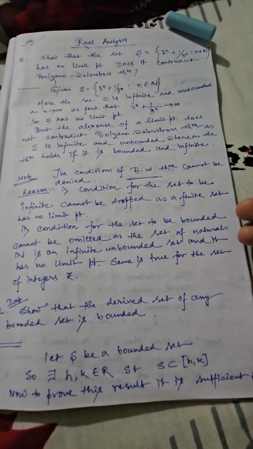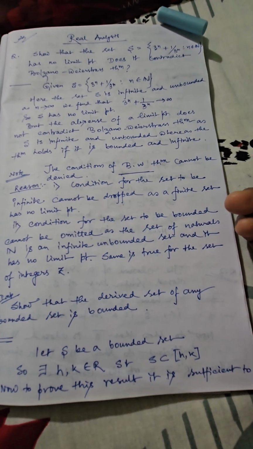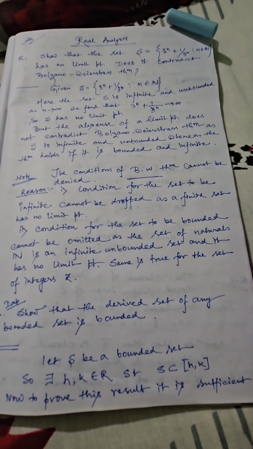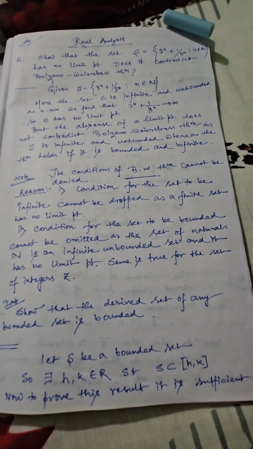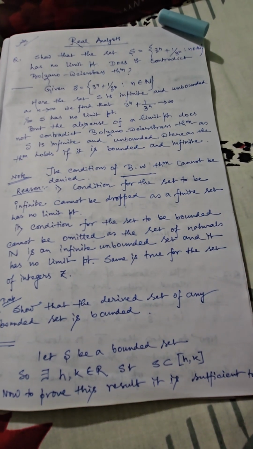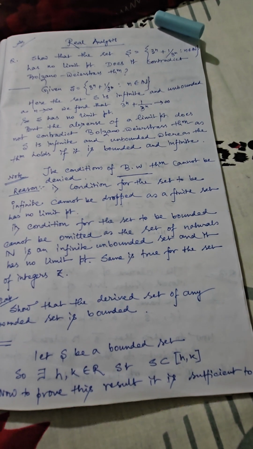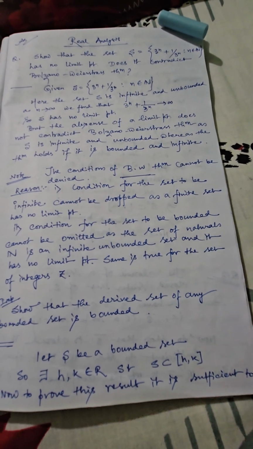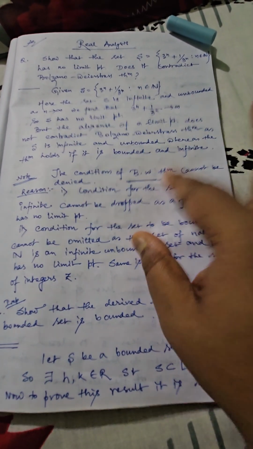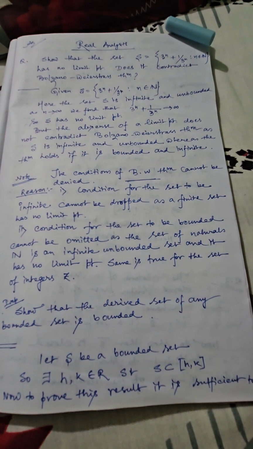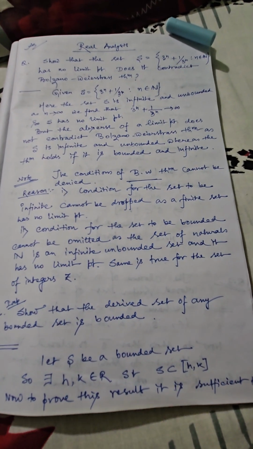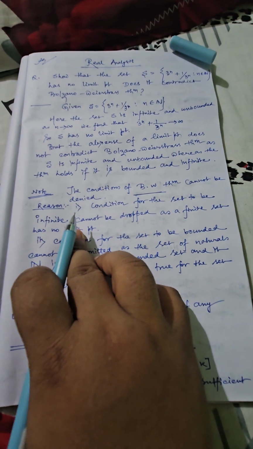For instance, if you consider any finite set and choose any element from it, and find the neighborhood of that point, then within that neighborhood you cannot justify that there exist infinitely many elements, whereas we know the neighborhood of a limit point should contain infinitely many points. But practically it is not possible for a finite set, and hence the condition of infinite structure should not be omitted.